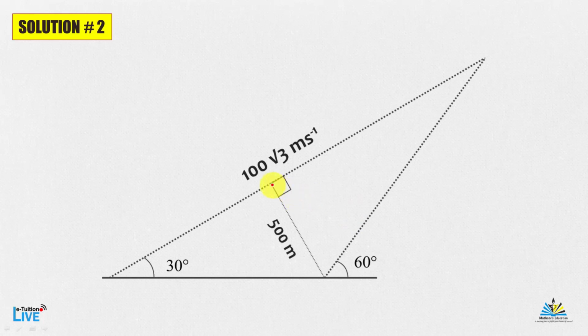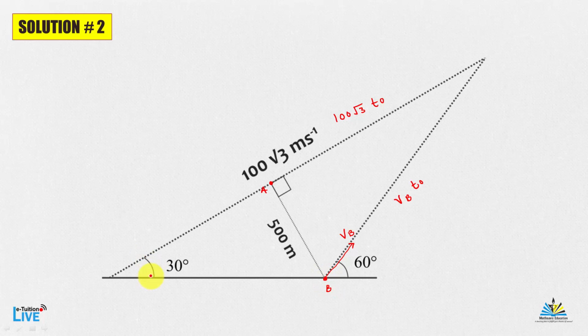So here is solution number 2. At t equal to 0, aeroplane A is at this point and aeroplane B is at this point. After time t naught, aeroplane A will traverse this distance, that is 100 root 3 t naught, and aeroplane B, moving with speed VB, will traverse a distance VB t naught, and this is the distance 500 meter.